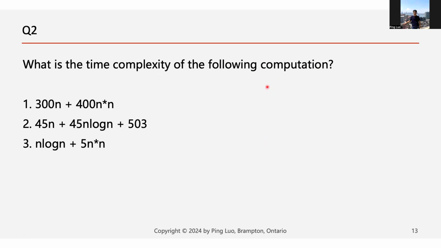And what is the time complexity of the following computation? For the first one, we know we can remove the multiplicative part and remove the non-dominant part, so the first one will just be O(n squared). The second one is larger, so O(n log n). And the third one, similarly, O(n squared). We can just remove the non-dominant part.